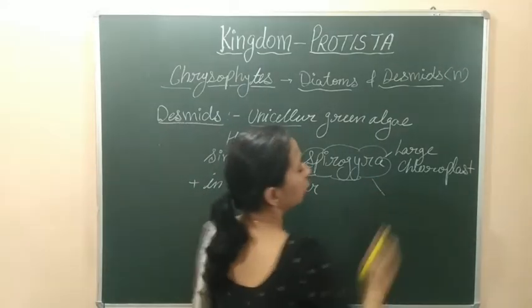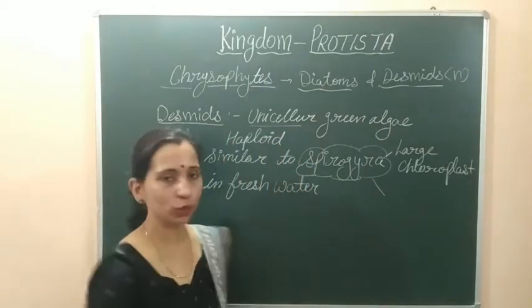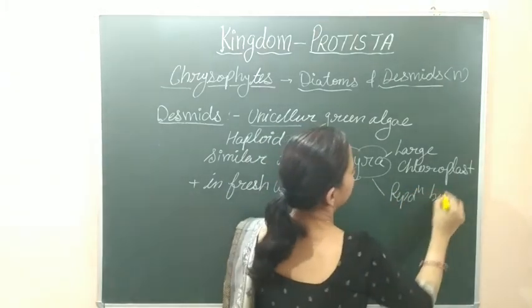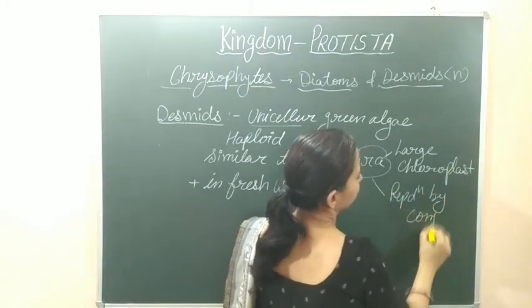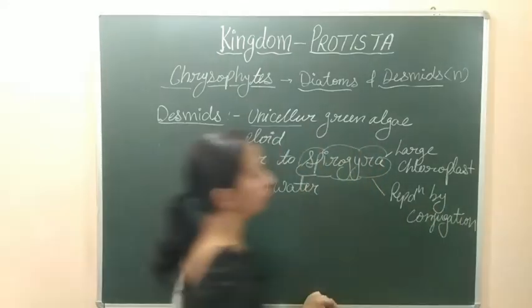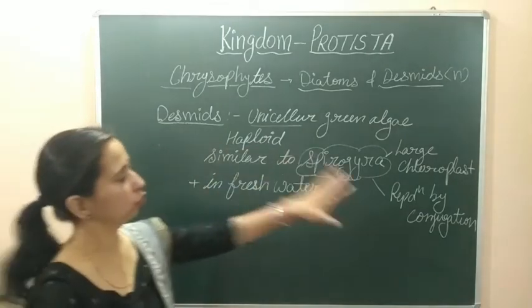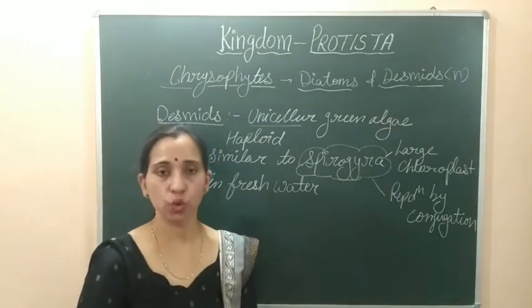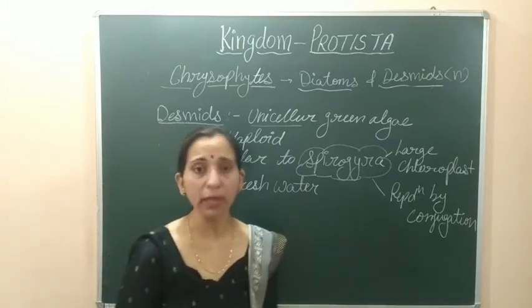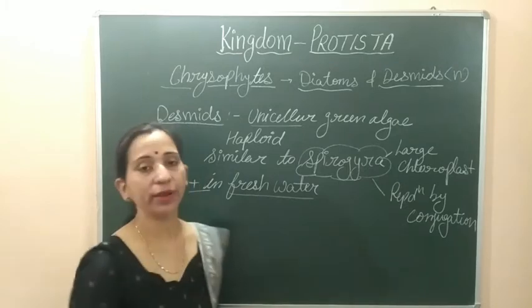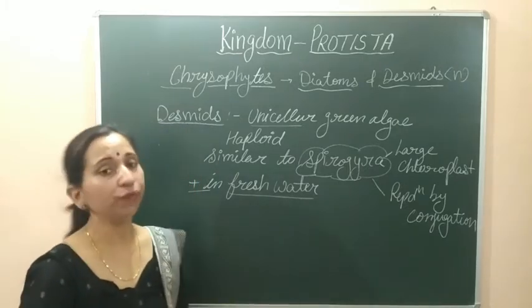And another thing, they do reproduction by conjugation. So these are some similarities which are shown by them to Spirogyra: a large chloroplast is present, and they reproduce by conjugation. Next, they live in fresh water.